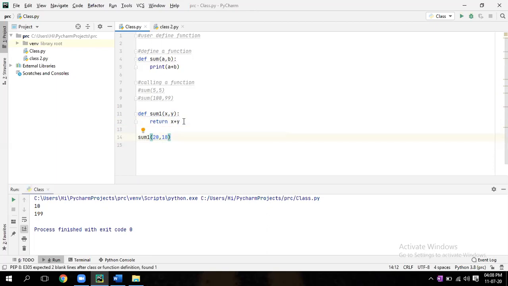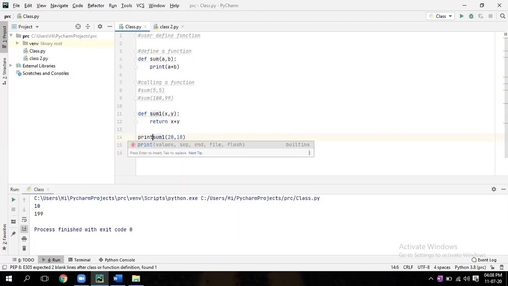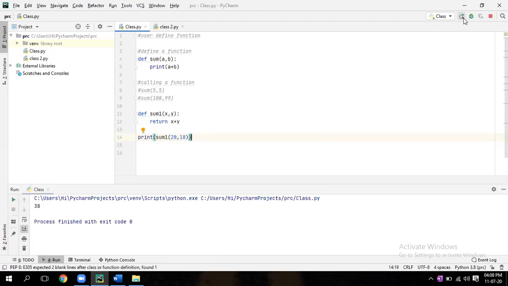Write print, bracket start and end. Now run it. That means it is returning the value, but to display, you have to print it. Whatever it may be, print is nothing but to display.